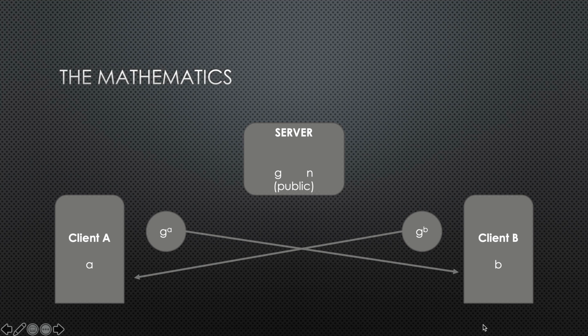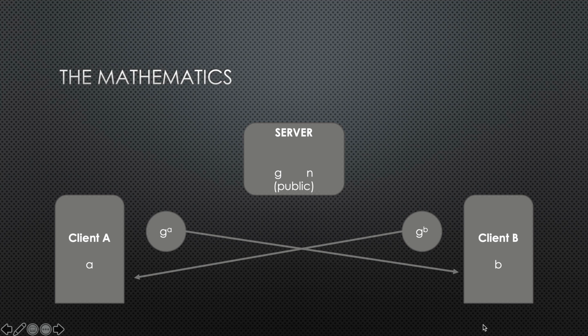Now we can't share A and B directly, but what we're going to do is use this number G from the server to create a new number. So client A is going to create a new number G to the power A, and client B will generate a new number G to the power B. So we have two new numbers which are calculated on both the devices, and this new number is going to be shared over the internet.